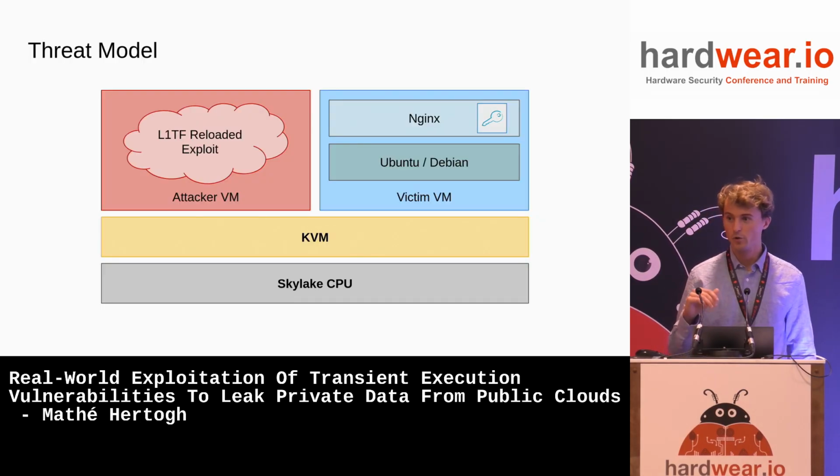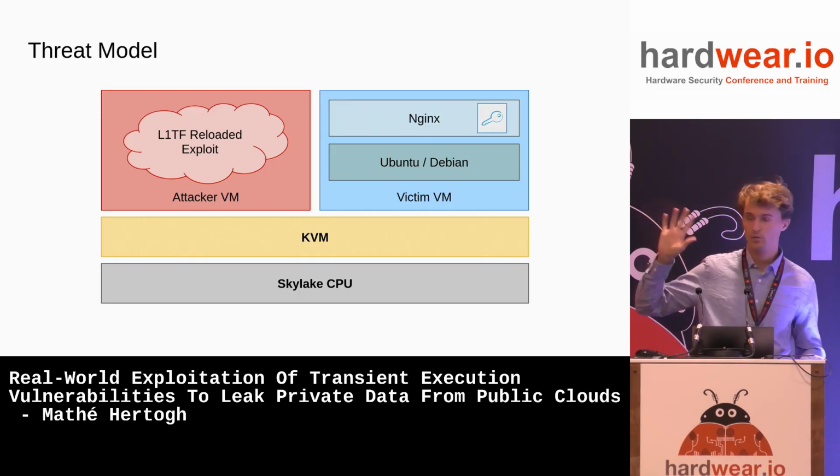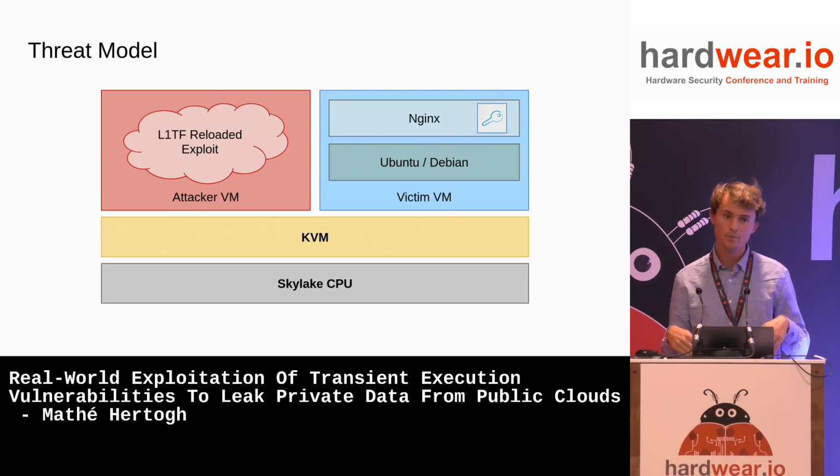Now let's go to the threat model. What is the attacker going to do? So we have a red attacker VM on the left, and there will be a blue victim VM on the right. At the bottom in gray is a Skylake CPU.